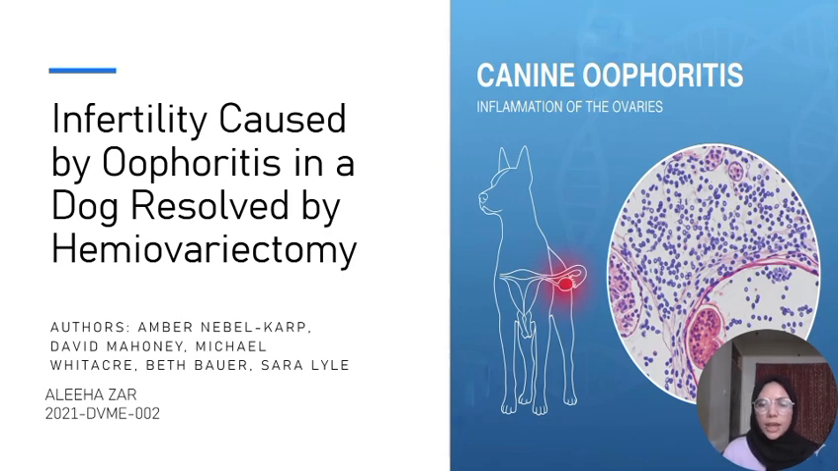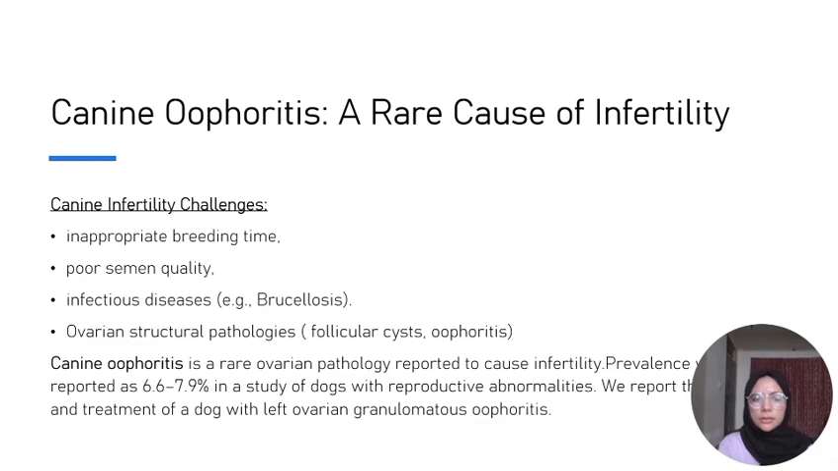The case study I am going to discuss is infertility caused by oophoritis in a dog, and that is resolved by hemi-ovariectomy. Canine oophoritis is a rare cause of infertility. When we are talking about the different challenges that cause canine infertility, the most important ones are inappropriate breeding time, poor semen quality, and infectious diseases such as brucellosis. And the last one is ovarian structural pathologies.